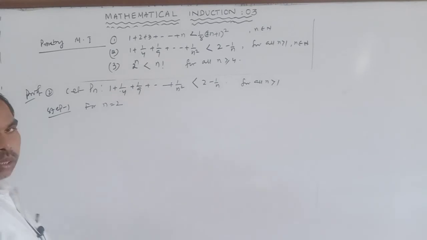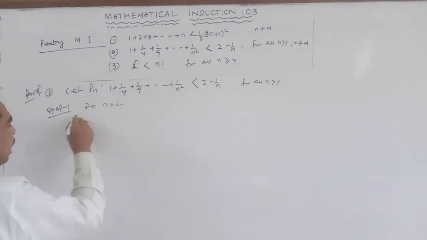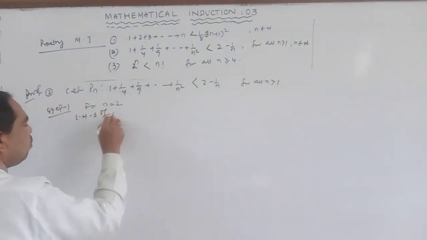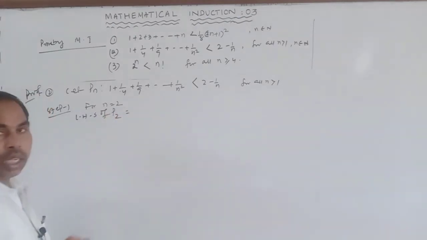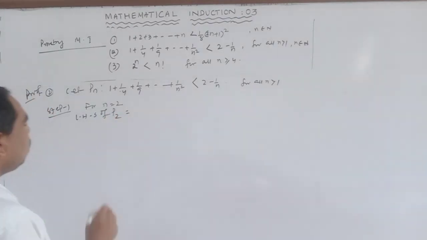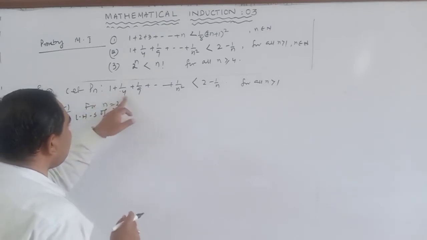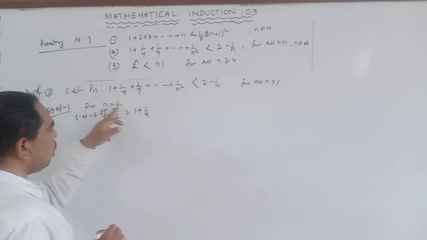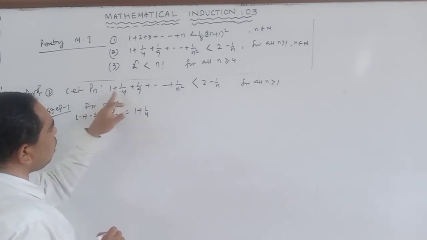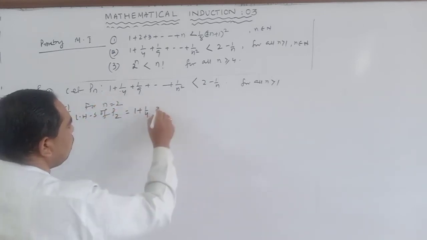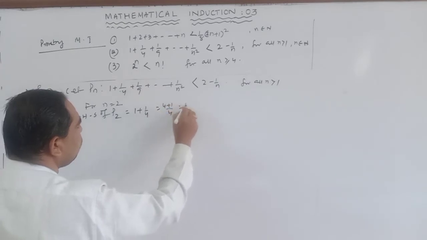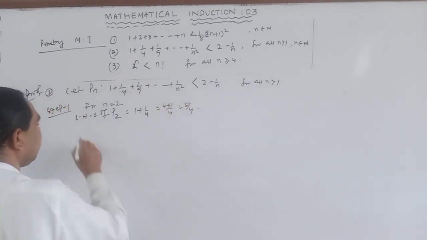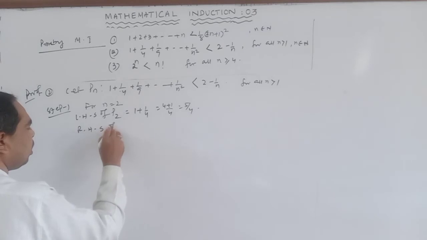For n is equal to 2, LHS of P2. P2 means sum of first two terms, 1 plus 1 by 4. Suppose n is equal to 3, then we can take sum of first three terms. So this is 4 plus 1 by 4, that is 5 by 4. Next RHS of P2.